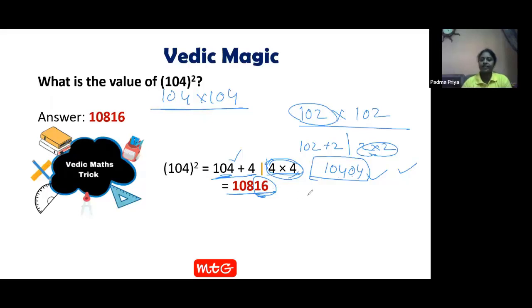Now let's see one more example. 108 square. How many of you can give the answer so fast? You can use the same Vedic trick. Don't go for general multiplication. Use the trick. You can solve it in less than 10 seconds.